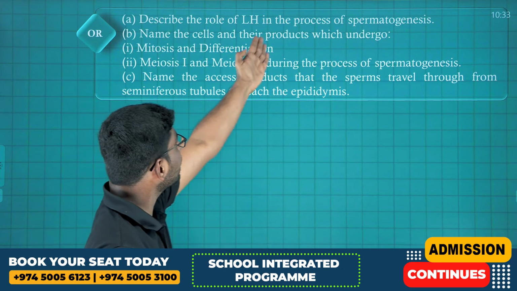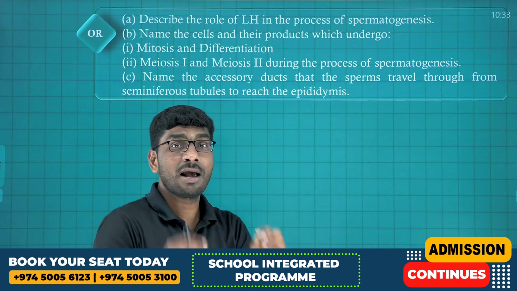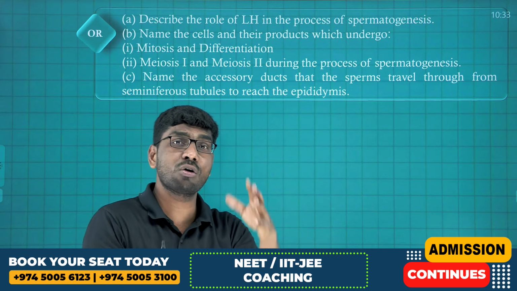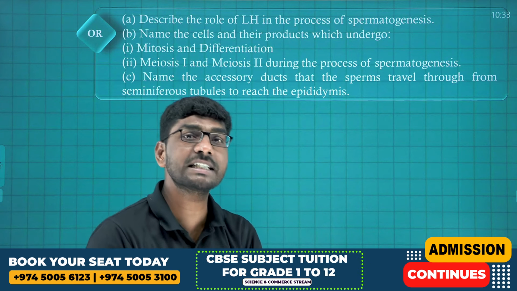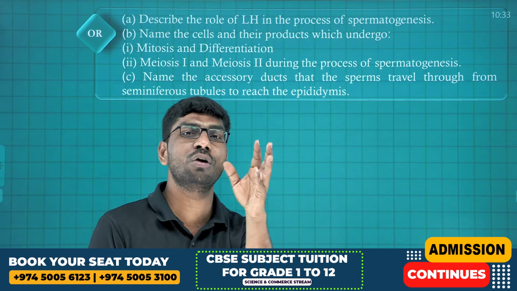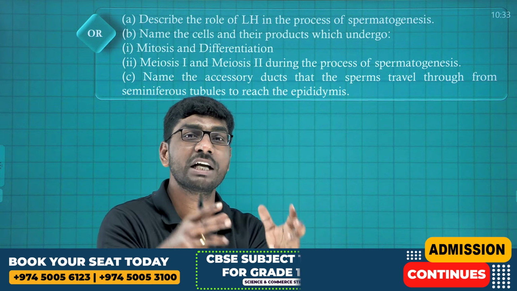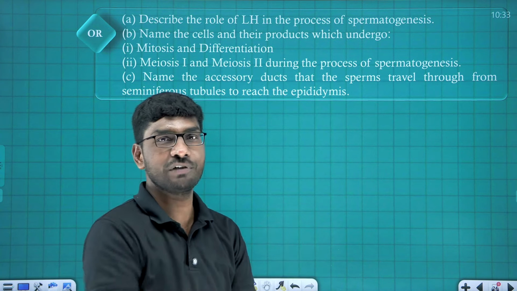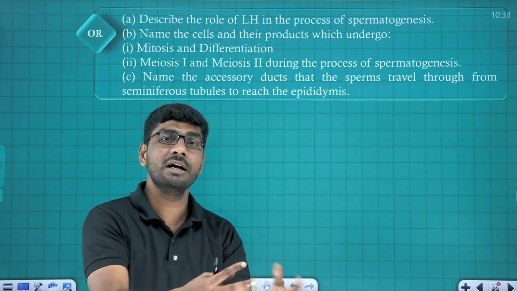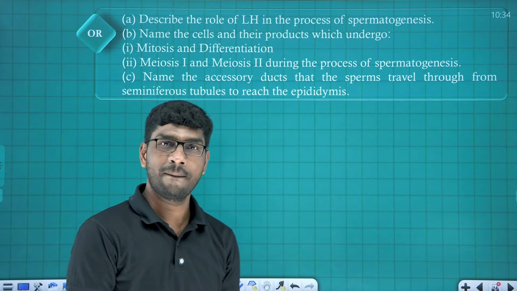Describe the role of LH in the process of spermatogenesis. LH hormone is also called ICSH hormone, which acts on the Leydig cells for the production of androgen called testosterone. Testosterone is important for spermatogenesis and physical growth, and also other physiological activities.